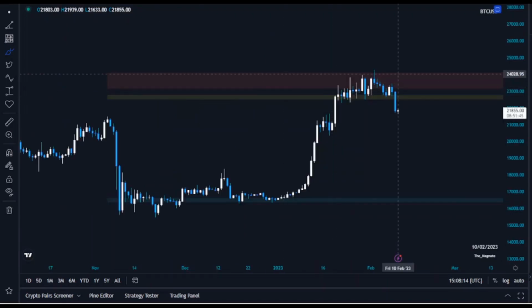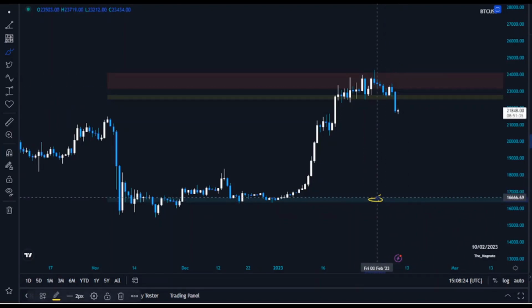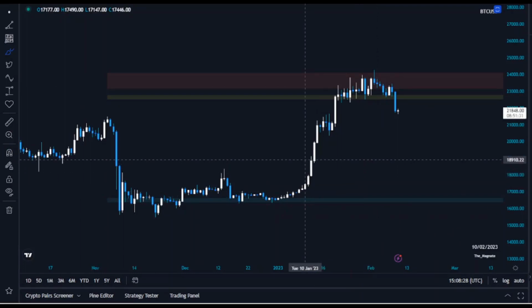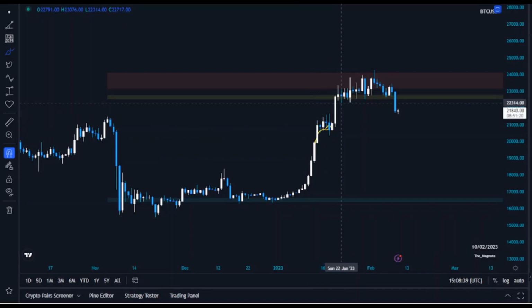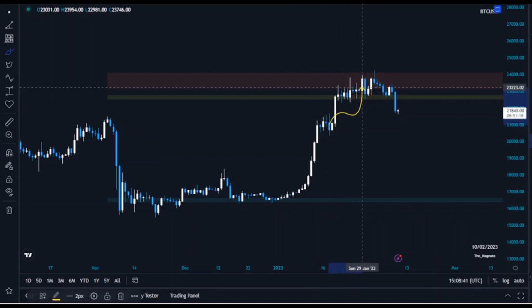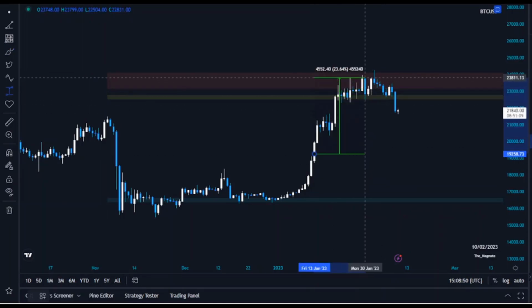On the daily time frame, this is your MTF resistance plus the Fibonacci level as well. And then this is the support that we're following, the same price action since the 1st of December. And as I said, as soon as we broke $19,200, $19,500, we started pumping with a single candle. As you can see, we got stuck at around 618, the local Fibonacci golden pocket, and we saw further pump all the way up to $24,000.